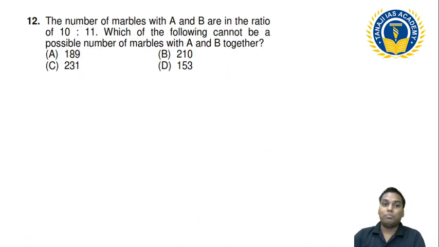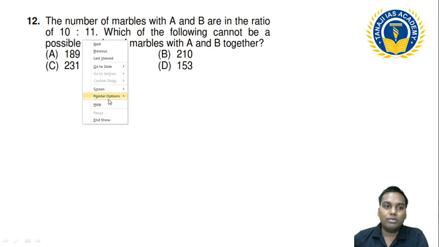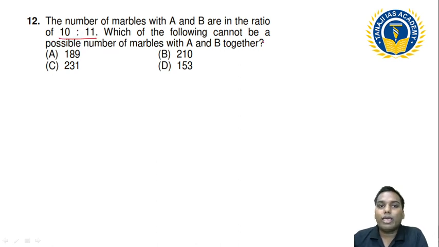Next, please understand this. The number of marbles with A and B is in the ratio of 10:11. Which of the following cannot be the possible number of marbles with A and B together? इसका मतलब है A और B के साथ मेरे पास वैल्यू है 10 और 11.